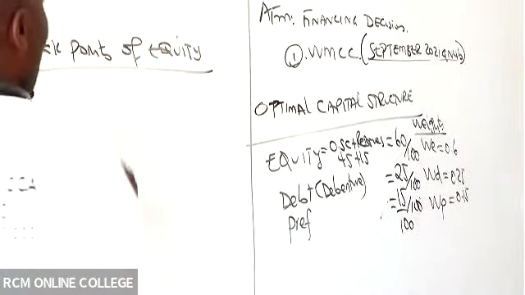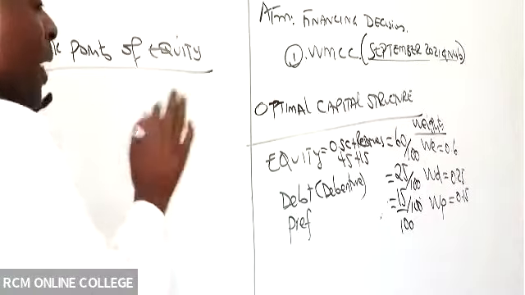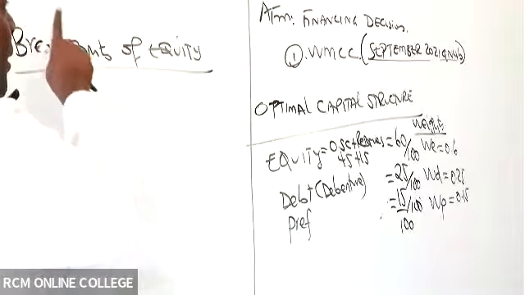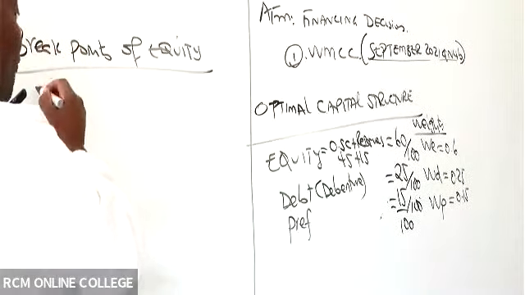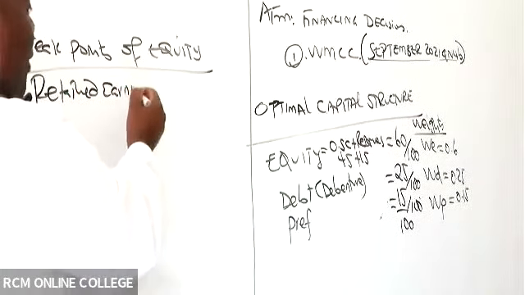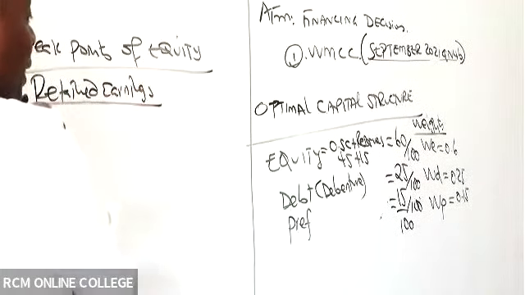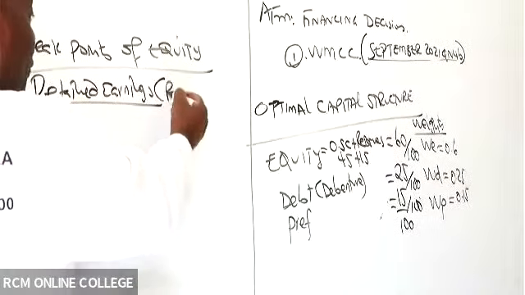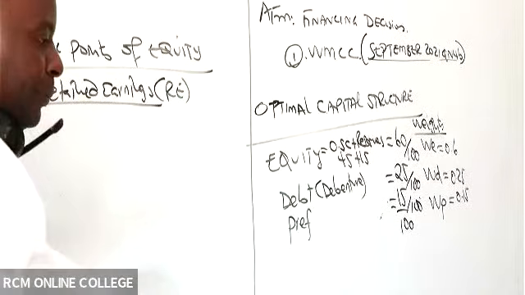So breakpoints of equity, remember equity has got two components under the breakpoints. We have what we call retained earnings, and then ordinary shares. So first of all, I would want somebody to give me the retained earnings.